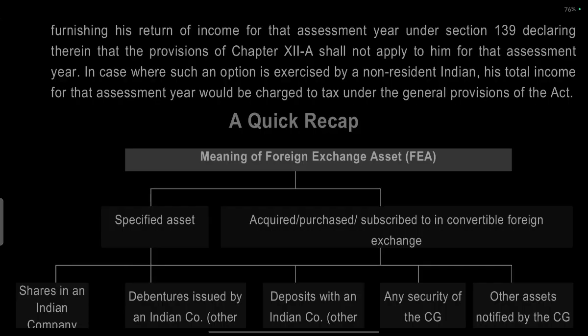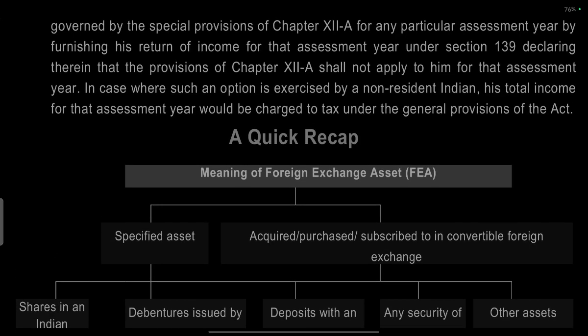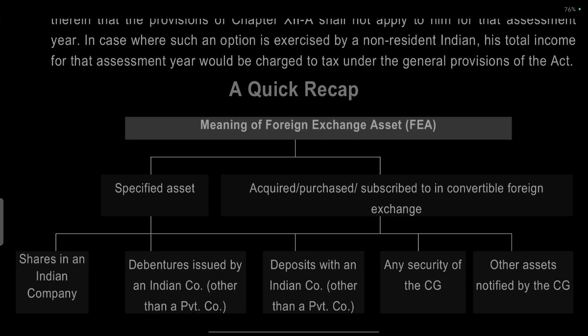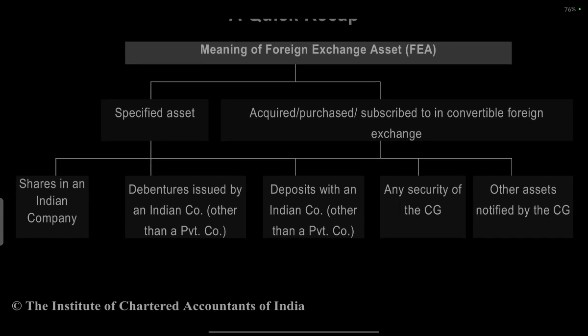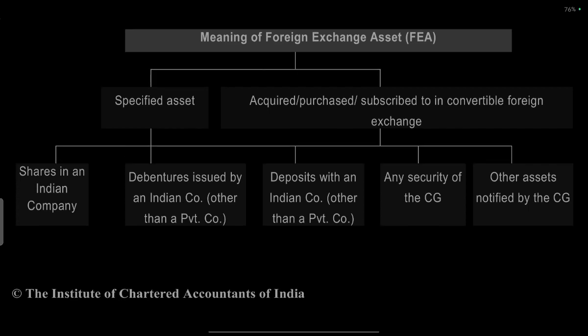So, quick recap: foreign exchange asset, specified as acquire or purchase, subscribe to a convertible foreign exchange. Specified asset can be shares in an Indian company, debentures issued by an Indian company other than a private company, deposit with an Indian company other than a private company, any security of the central government, and other assets notified by the central government.